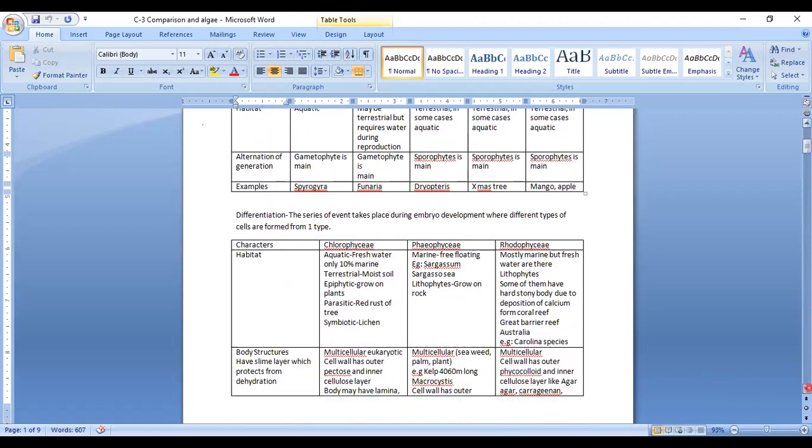ओके। Okay. So after completion of all this, I just want to say that these are the differences between different types of plants. Any other doubt? General discussion we made today. So obviously we are going to deal with them one by one.